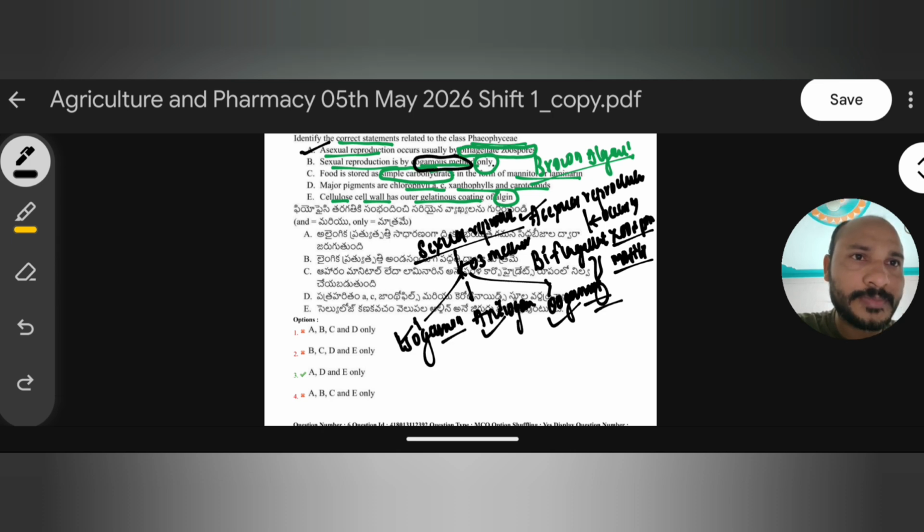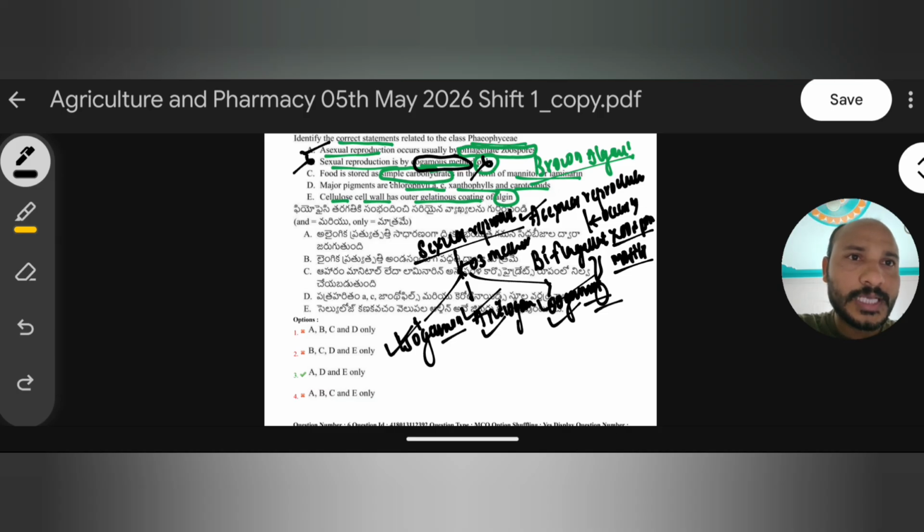So this statement is wrong. In Phaeophyceae, or brown algae, sexual reproduction can be isogamous, anisogamous, or oogamous. So this statement is wrong.